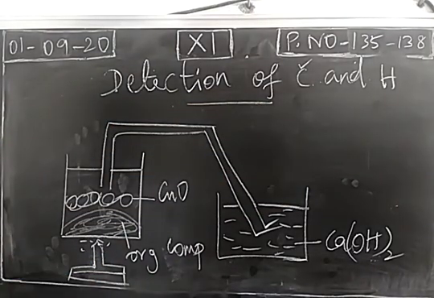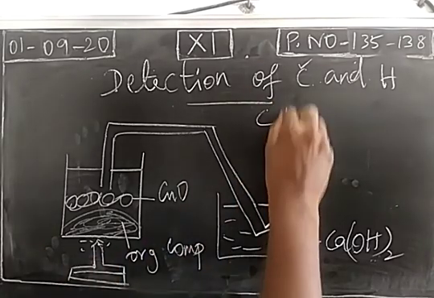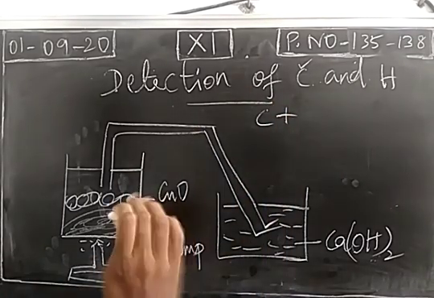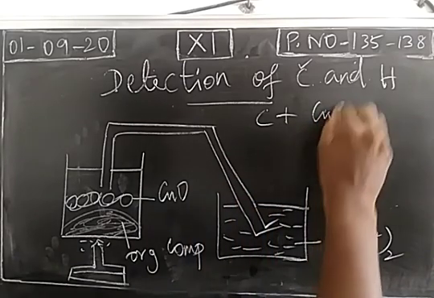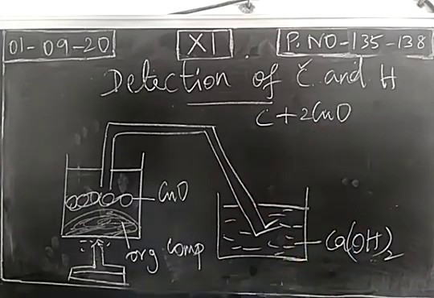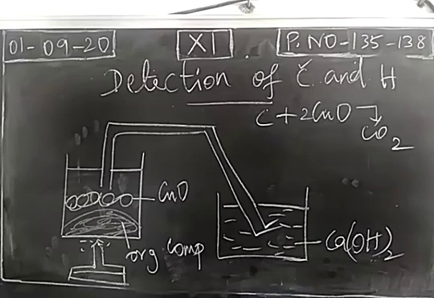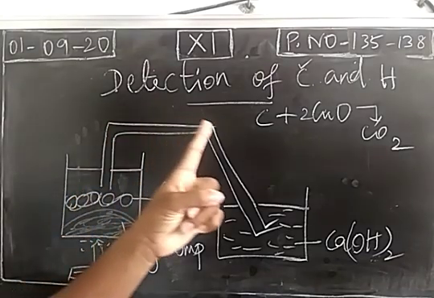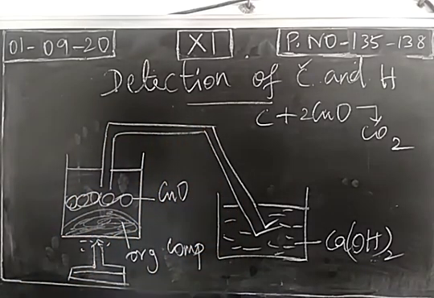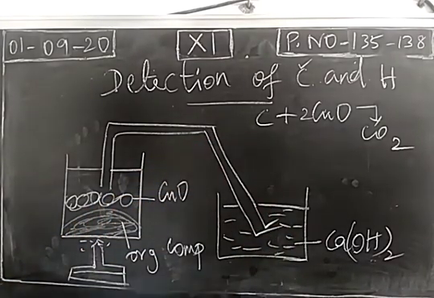For that, we have taken a mixture of organic compound with copper 2 oxide. We heat it. When we heat, if carbon is present in the organic compound, it combines with the oxygen of copper 2 oxide and comes out as carbon dioxide, a colorless gas, which is passed through the lime water. Lime water is calcium hydroxide.